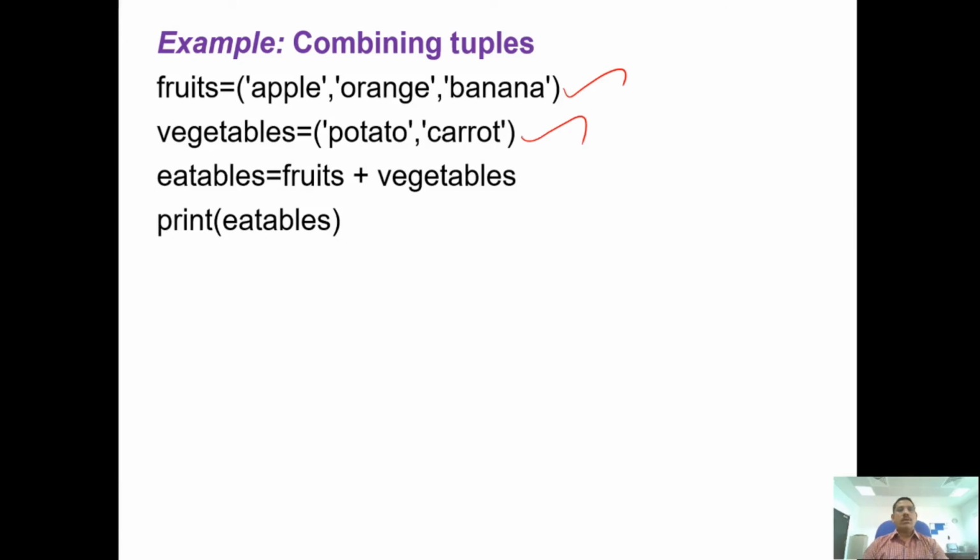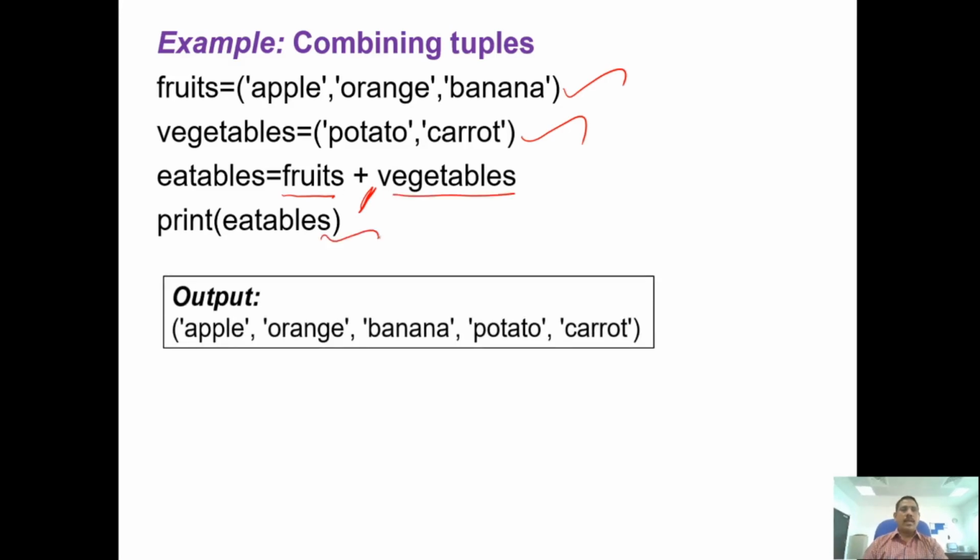We are going to add the two tuples' items into a single one. For example, fruits plus vegetables. We use the plus symbol to merge, join, combine or concatenate, we can use many words, and then print it. You will get the answer apple, orange, banana, potato and carrot. So all the tuple items are now joined.